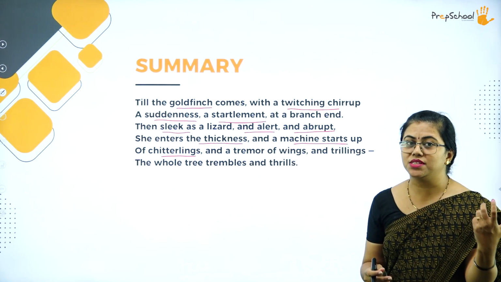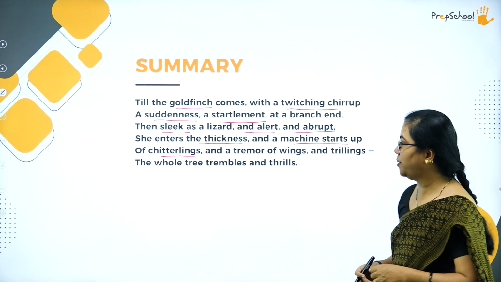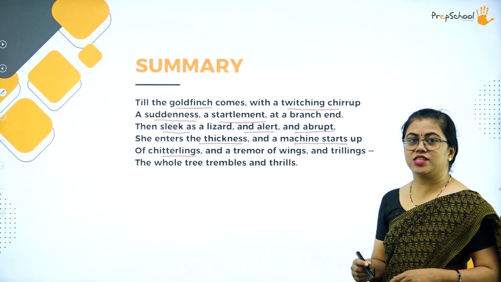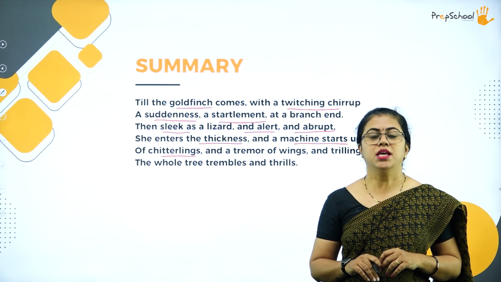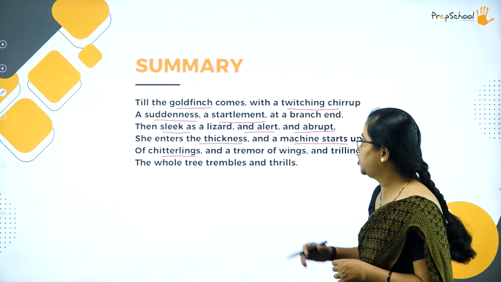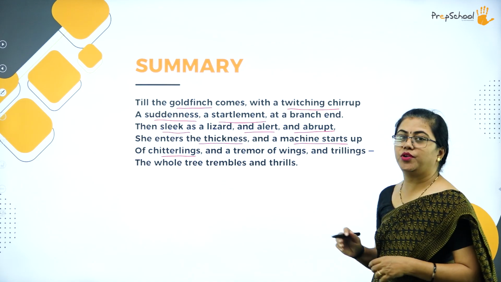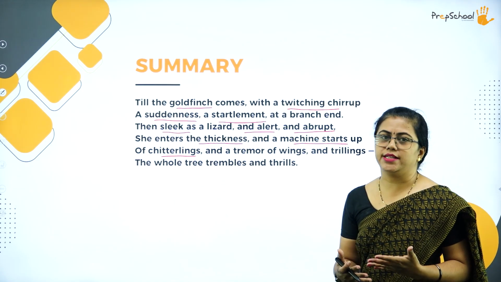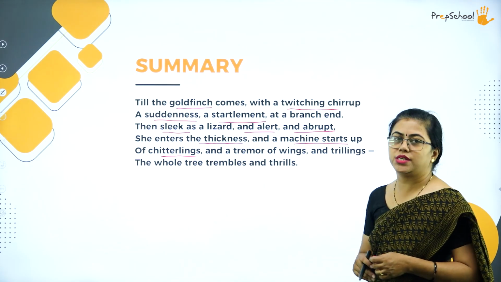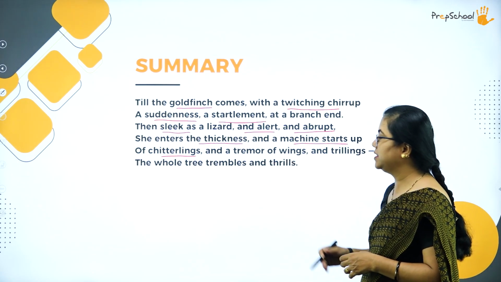As soon as the bird comes, the small ones start chirruping, and a tremor of wings. The movement of wings is very quick, very swift. So this tremor of wings is there, and trillings. Even the tree starts moving, and the trillings also start moving. The whole tree trembles and thrills.